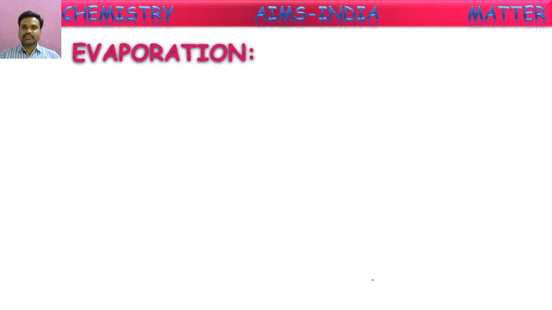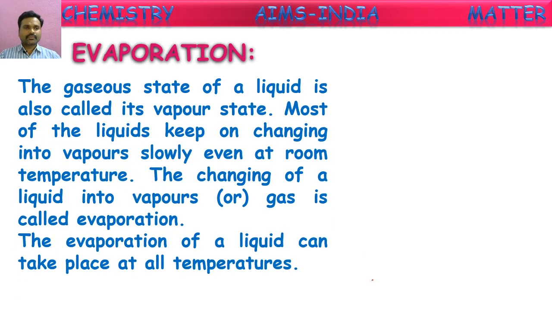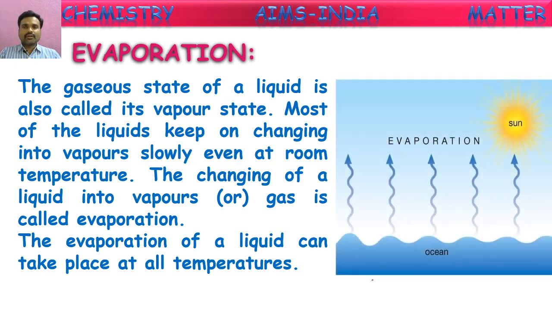The next conversion is evaporation. The gaseous state of a liquid is also called its vapor state. Generally, the gaseous form of a substance is called its vapor state. Most liquids keep on changing into vapors slowly, even at room temperature. For example, water. We know water at normal temperatures also converts into gaseous form. That is because of evaporation, and because of sunlight, water starts converting into gaseous form.